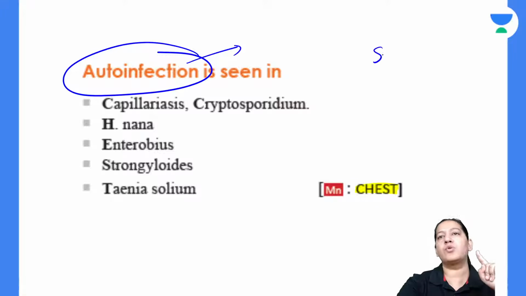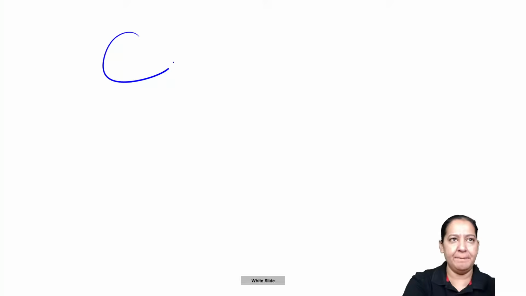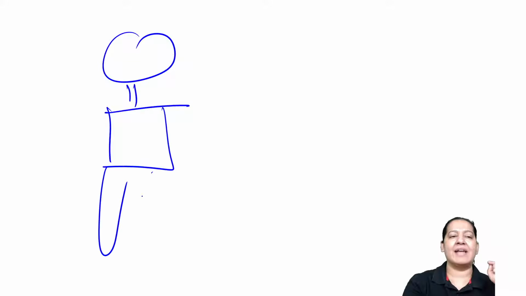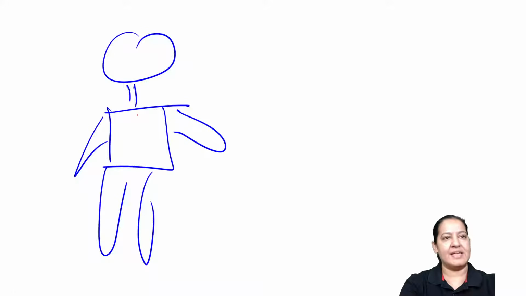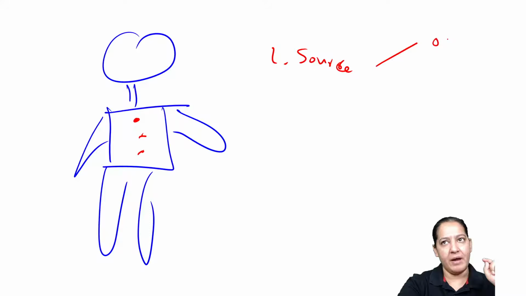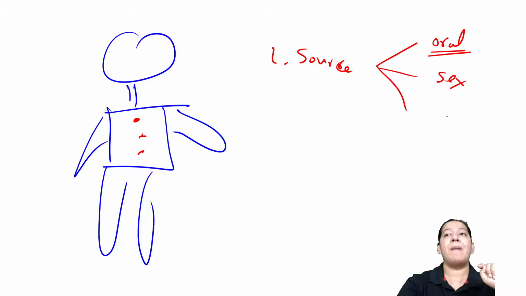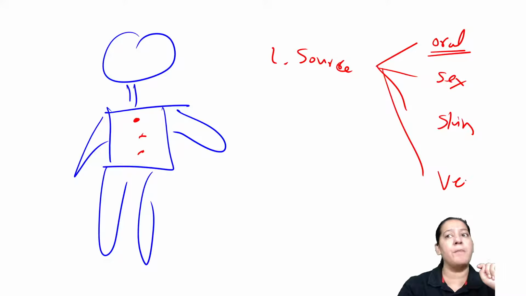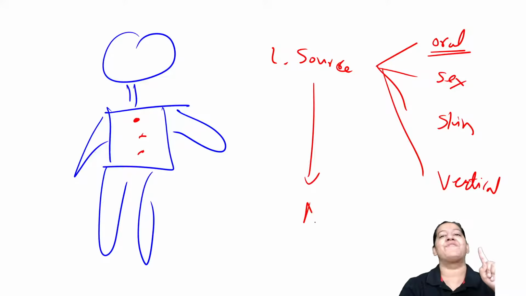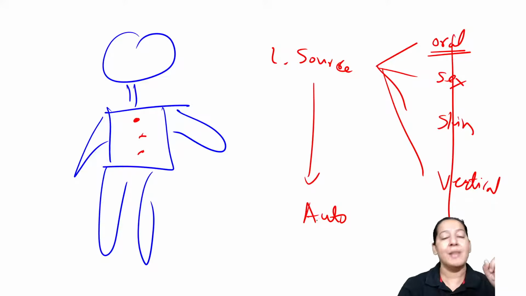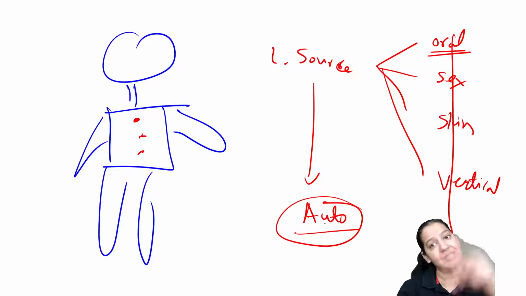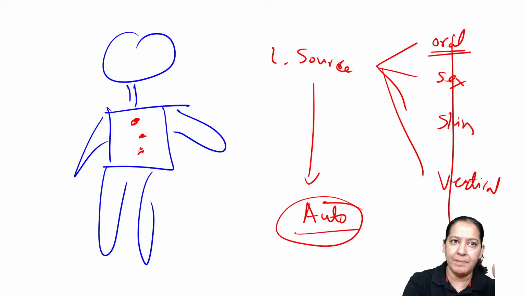Auto-infection means there is always a source of infection. Say this human being is getting a parasitic infection inside. You will ask, ma'am, what is the source? Is it the fecal-oral route, where the person is eating or drinking something contaminated with the parasite? Is it the sexual route? Is the parasite entering by skin? Is the parasite entering from mother to fetus by the vertical route? There are various routes you may know. One of the routes is auto-infection. There is no external route. The patient is getting infection from himself or herself. The parasite is present inside the human being, and before coming out, it is reinfecting the human. That is known as auto-infection.